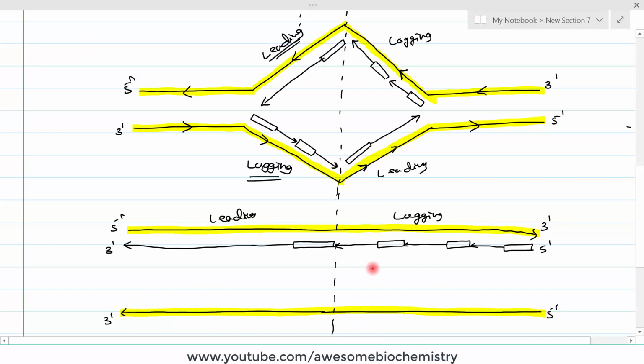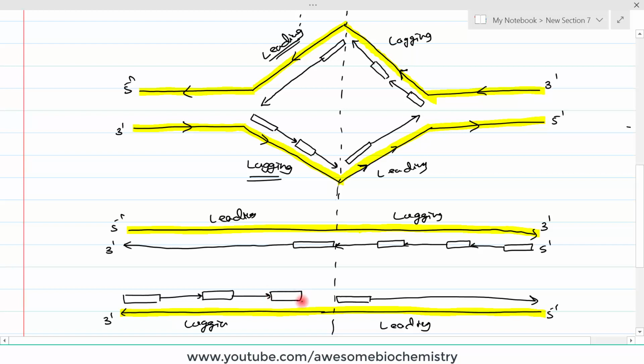Now, what about this strand? So we know that this part is the leading strand. So here only one RNA primer and DNA is synthesized continuously. Whereas this part is the lagging part, so this is the lagging part of the DNA, and here DNA is discontinuous. So this is an RNA primer, this short piece of DNA, RNA primer, short piece of DNA, then RNA primer and short piece of DNA. So once this replication goes on, what happens?